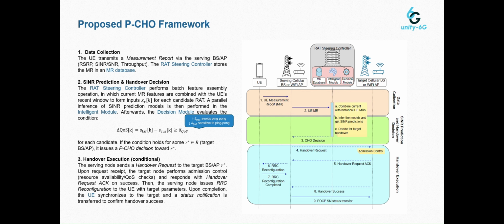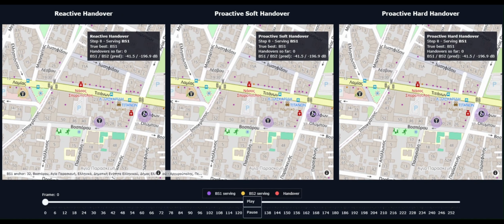unseen trajectory. In this animation, we compare three handover strategies along the same user trajectory in a real urban map environment. The color of the traveled path indicates the selected serving base station, purple for BS1 and yellow for BS2. Red markers indicate handover events.